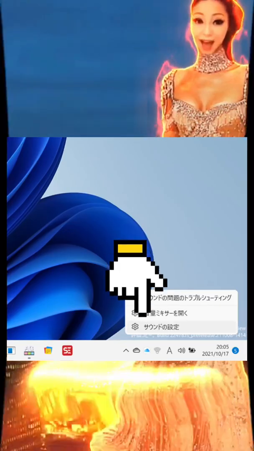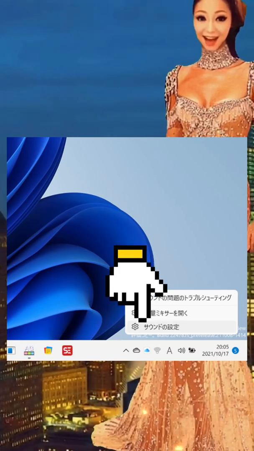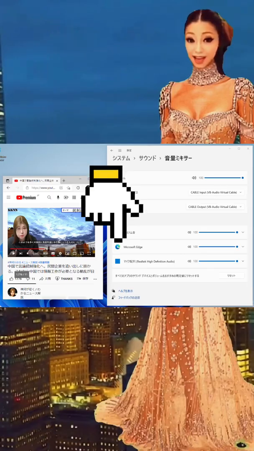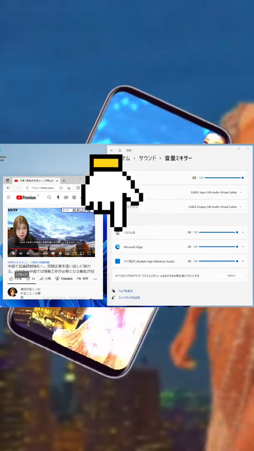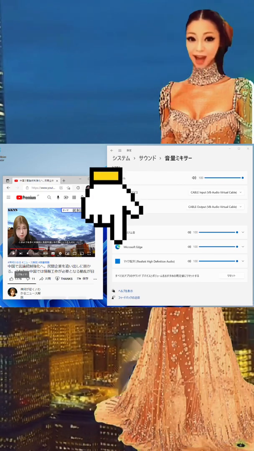1. Right-click the speaker icon in the task tray and click Sound Settings. 2. Click Volume Mixer. 3. Start the software, Edge or Chrome, that you normally watch YouTube with and make a sound. No sound, but please play on. 4.